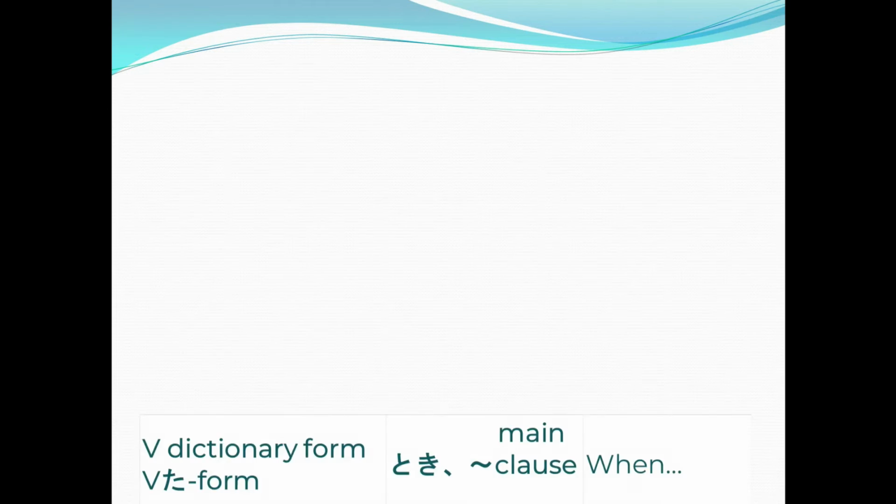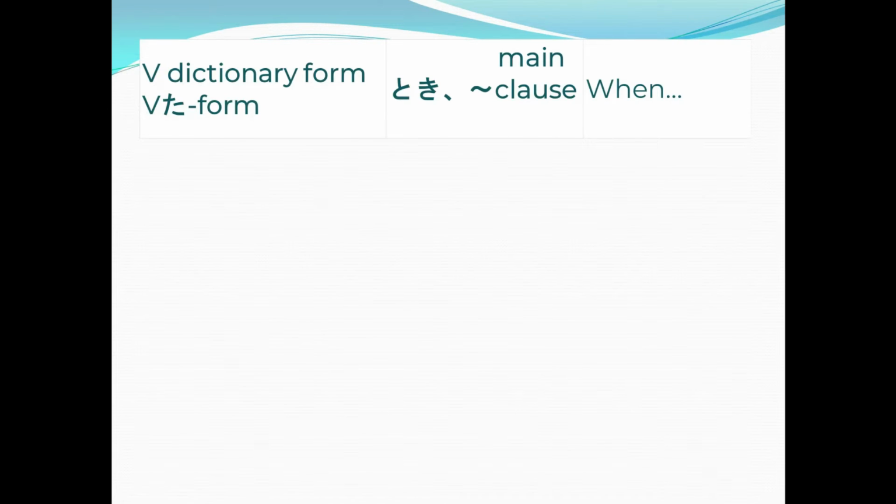Now we have another sentence pattern. This is verb dictionary form toki, and then a main clause, and then the verb ta form toki, and then another main clause. But this one still means when. Now let's see how this differs from the first sentence pattern.